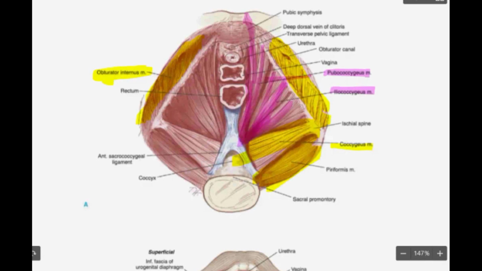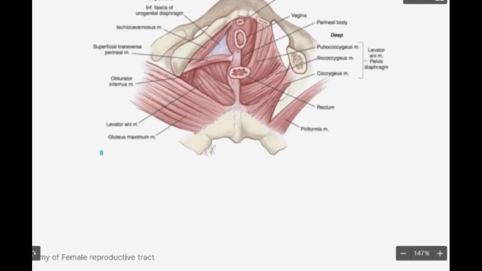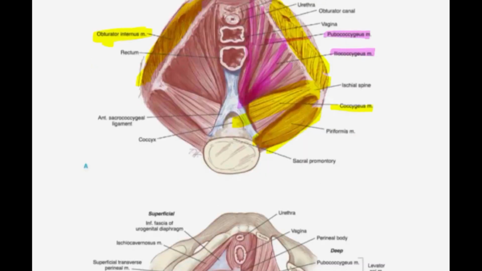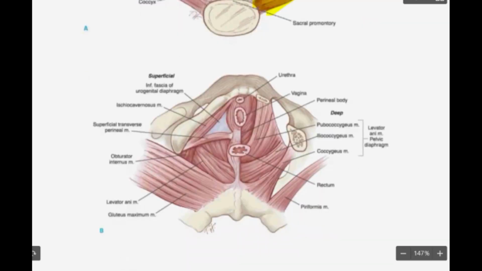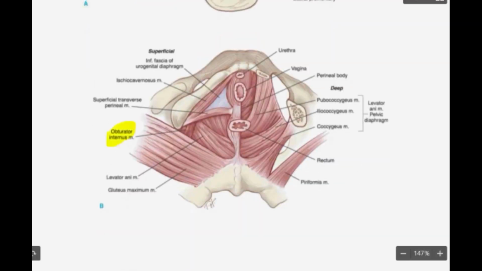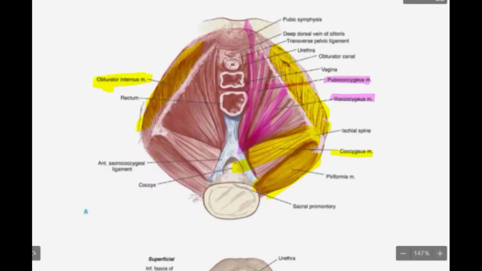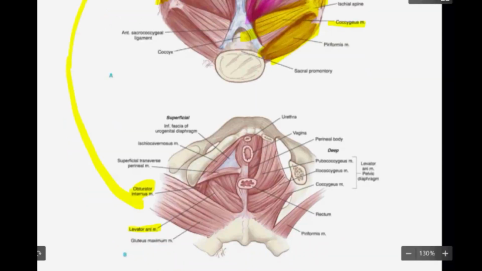Here we are viewing from above to below. It is like you're going inside the patient and looking at the patient from inside to outside. This one is looking from outside to inside. Here you can see the pelvic floor muscles. Again, you saw the obturator internus muscle. Other than that, you are going to see a little bit of the levator ani, the pubococcygeus and iliococcygeus muscles.